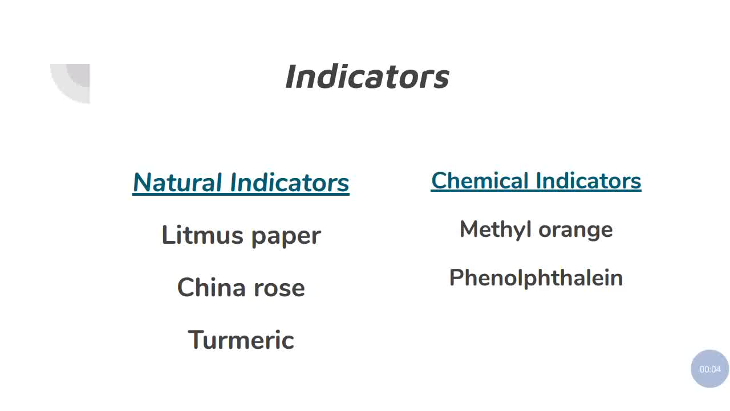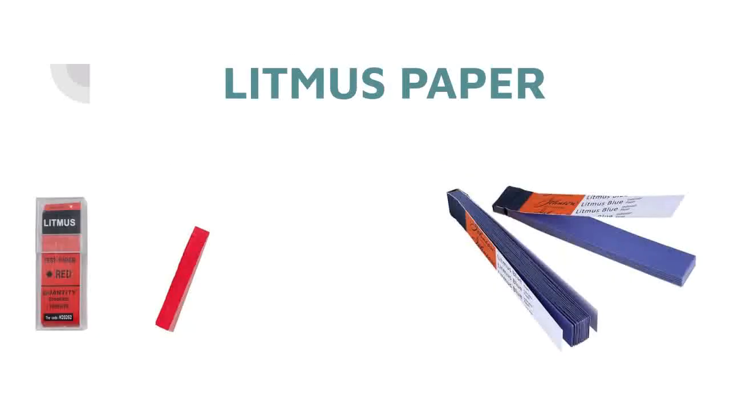Here you can see the examples for natural and chemical indicators. Natural indicators: litmus paper, china rose, that is hibiscus, and turmeric. Chemical indicators: methyl orange and phenolphthalein. See children, when you learn these terms, please write and learn them, because the names of chemical indicators are a little bit tough. Once you write and learn them, it will be easy for you.